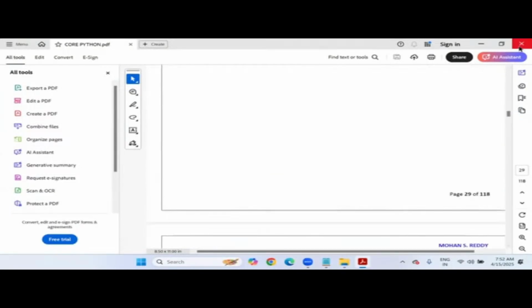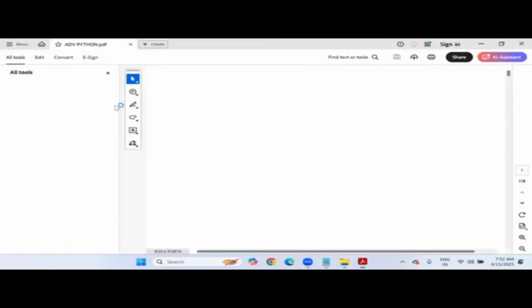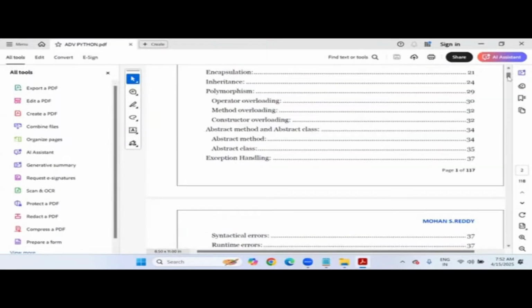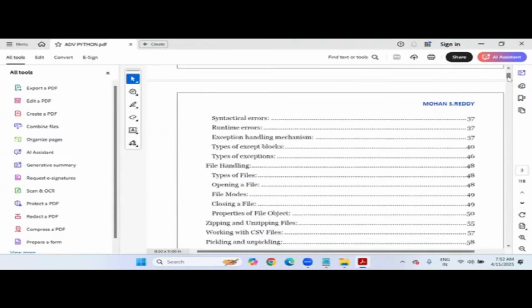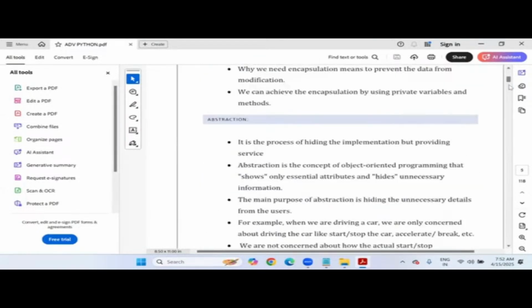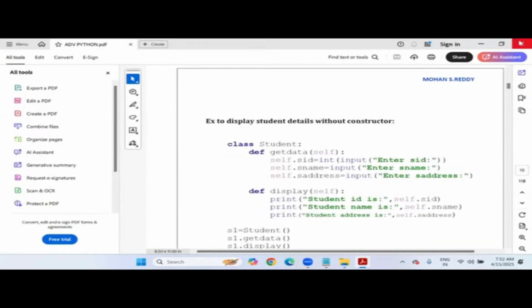And the advanced Python PDF: advanced Python means object-oriented programming, classes, methods, encapsulation, polymorphism, constructors, destructors, file handling, multi-threading, a lot of concepts included in advanced Python. This is only the Python material, core and advanced.